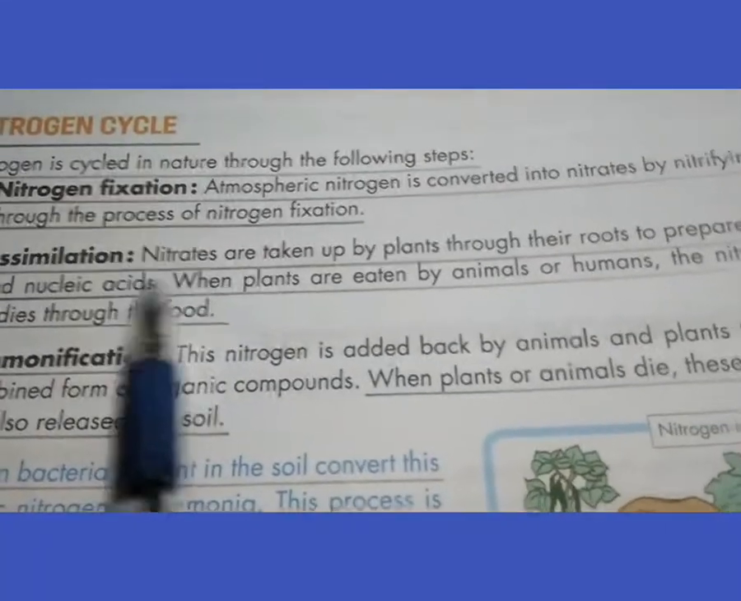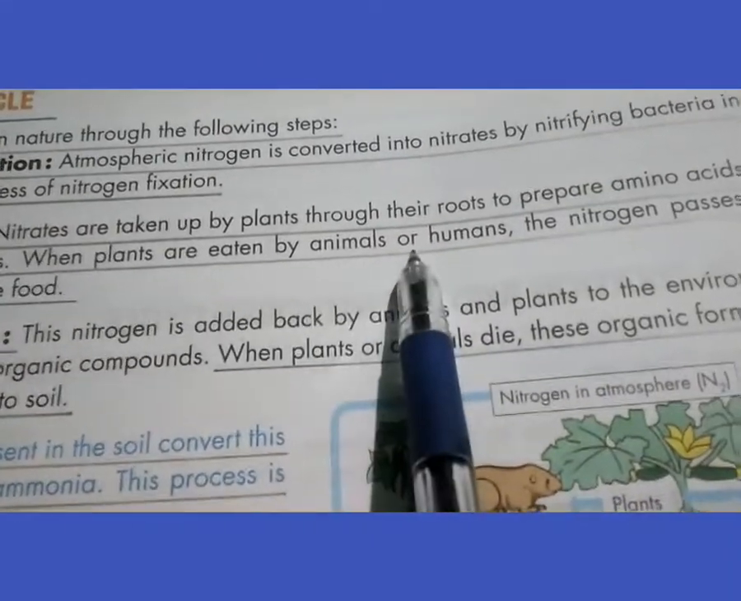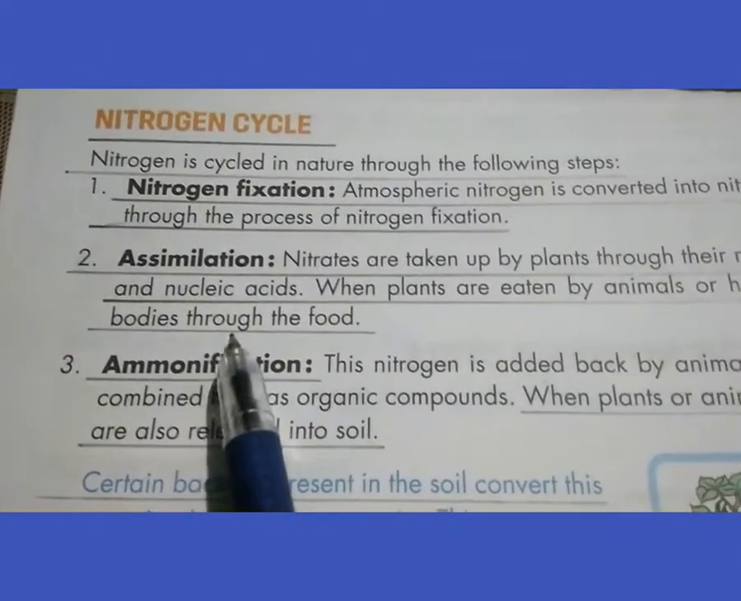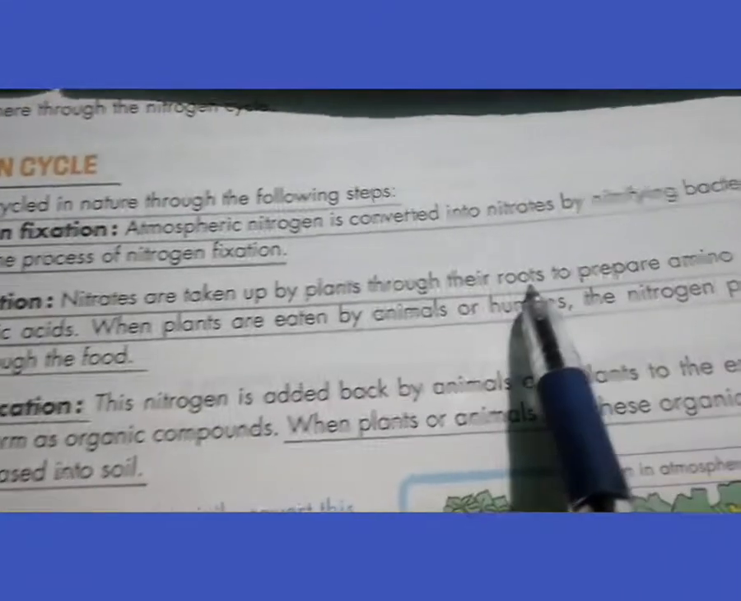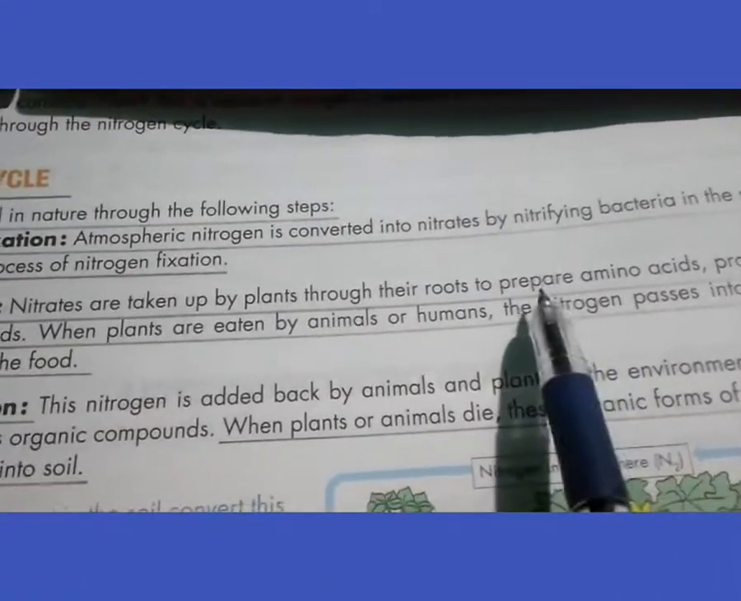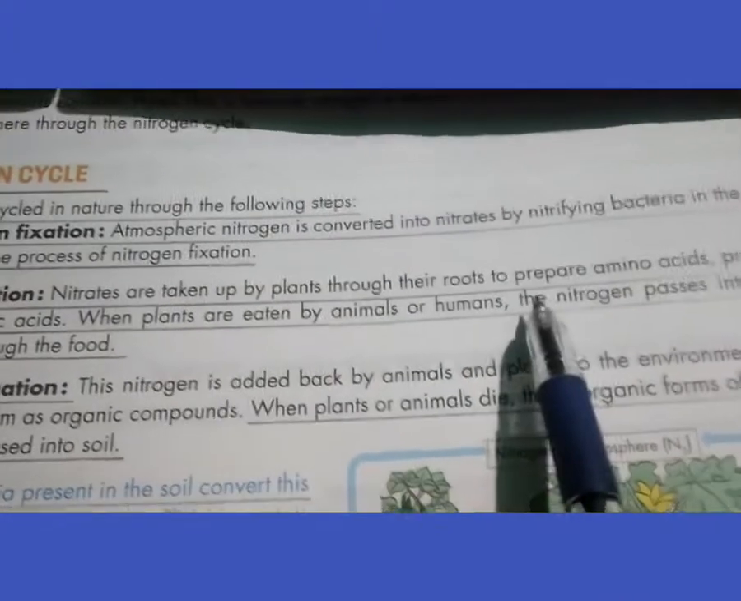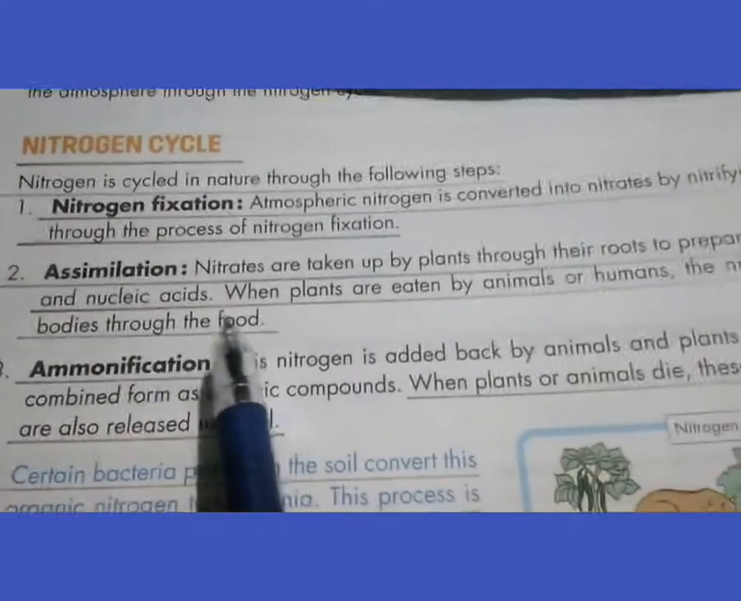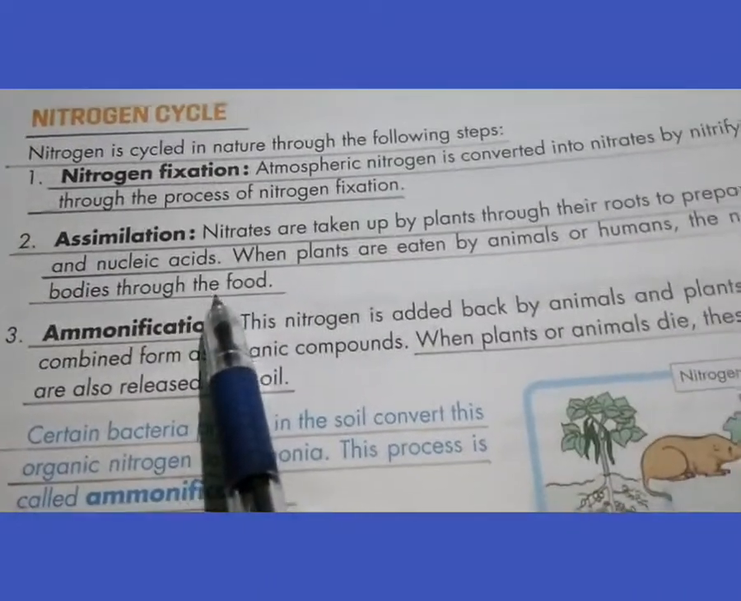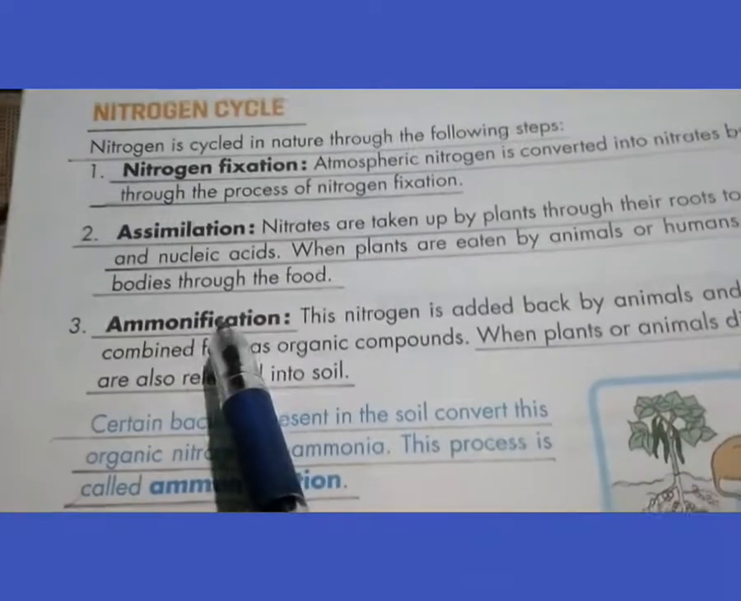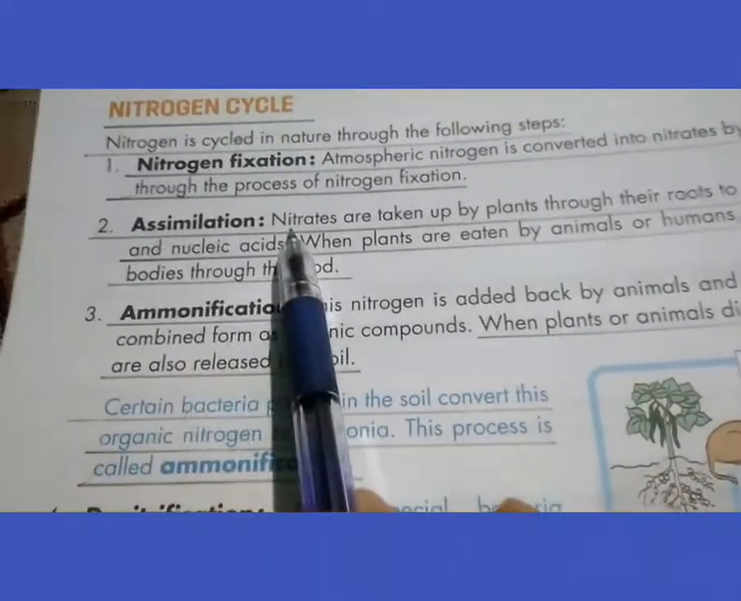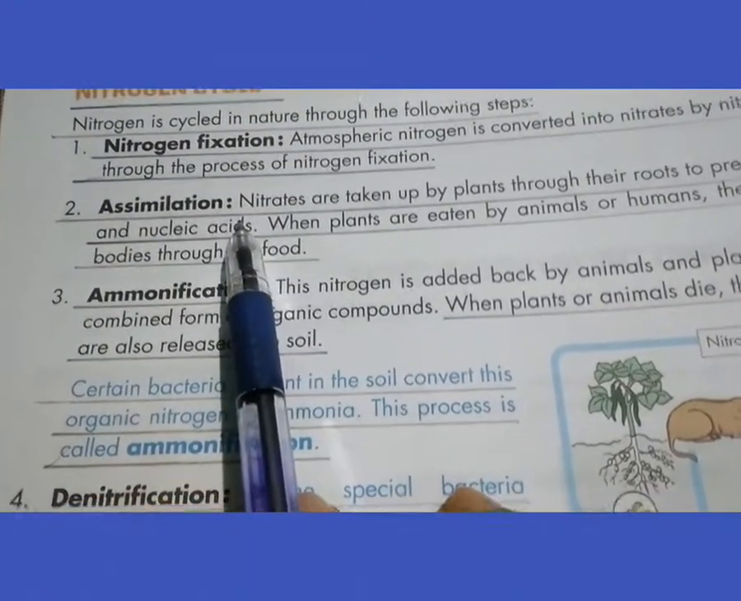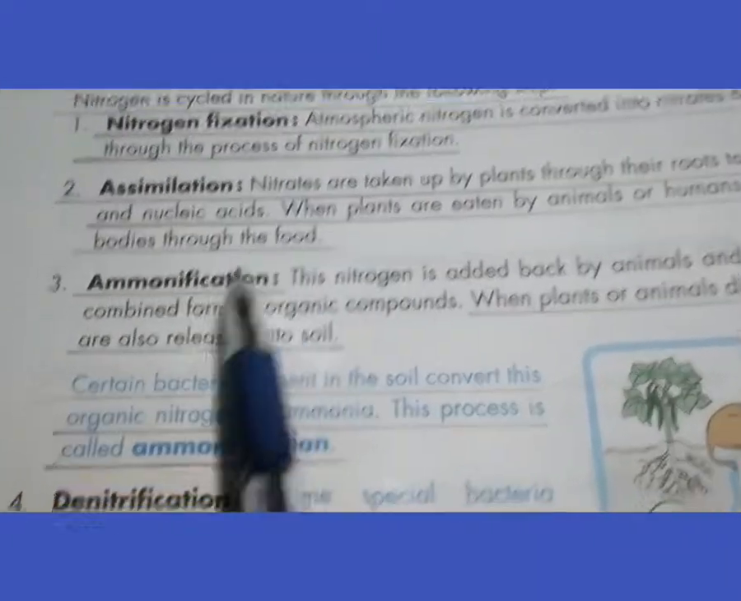and nucleic acid. When plants are eaten by animals or humans, the nitrogen passes into their bodies through the food. So in this way we eat plants, and through these plants we get nitrogen, and again proteins and some nucleic acid are formed in our body. This is called assimilation. What is actually assimilation? The formation of important substances.